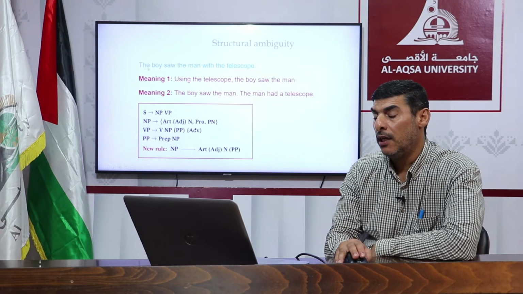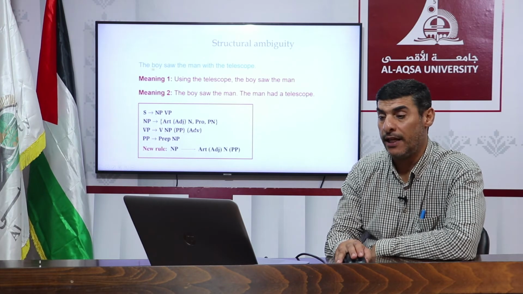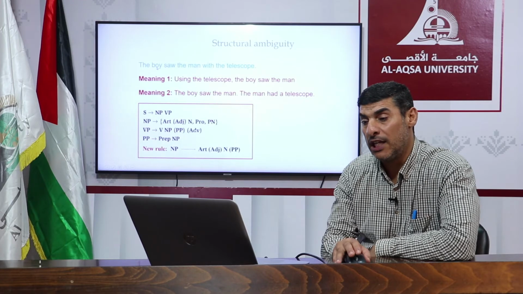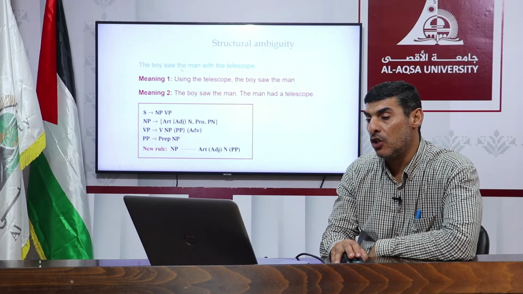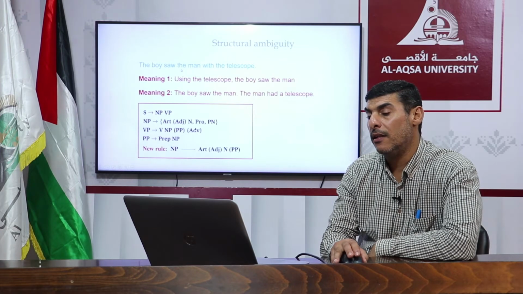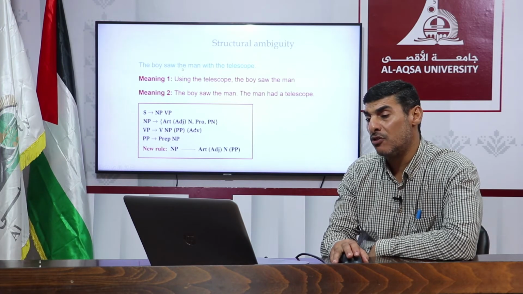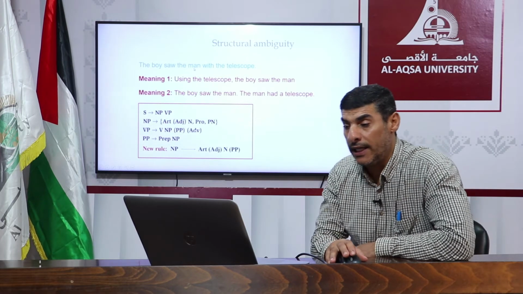So we have the boy. This is the article or the terminal, and boy, that is the noun. So this is the noun phrase. And the verb phrase, as you see, consists of what? Of the verb and a noun phrase, the man. The noun phrase consists of the article and the noun man.